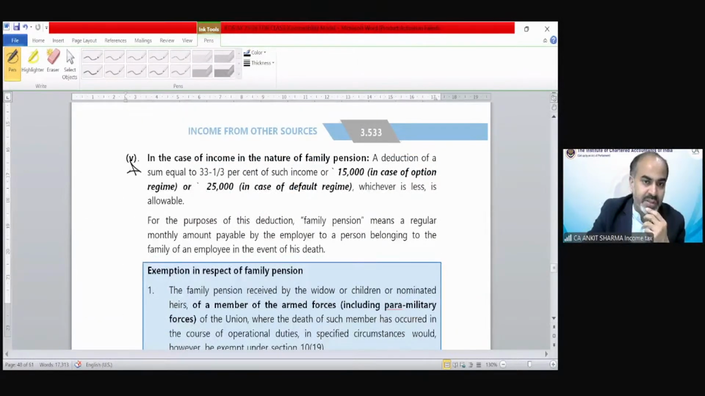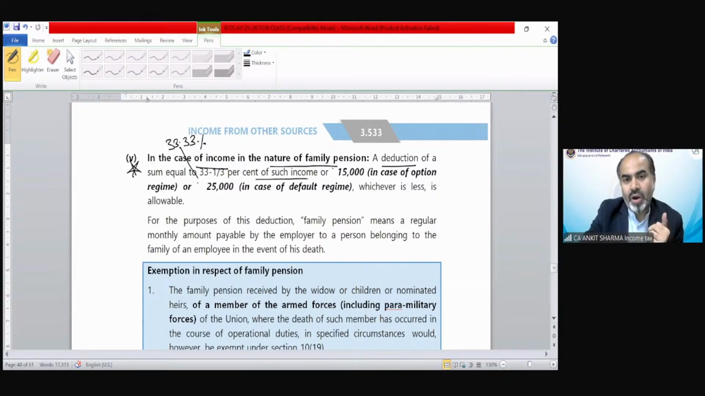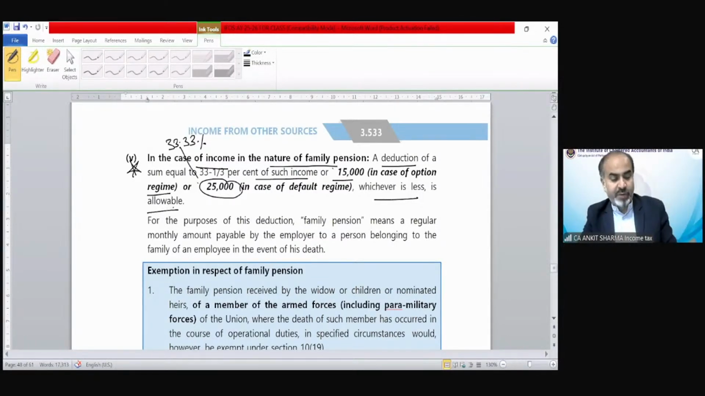So this is important. This is an amendment. In case of income in the nature of family pension, a deduction of a sum equal to 1/3, that means 33.3%, or 15,000 in case of optional tax regime. In case of default tax regime, we can claim 33% or 25,000, whichever is less, is allowable. So in case of optional tax regime, deduction from family pension is 1/3 or 15,000. In case of default tax regime, it is 1/3 or 25,000. The meaning of family pension, etc., has been discussed over here.